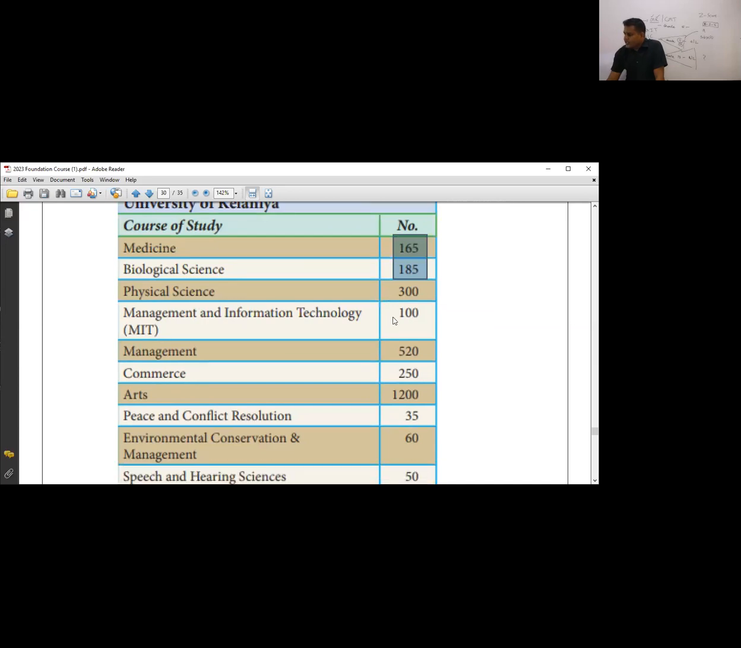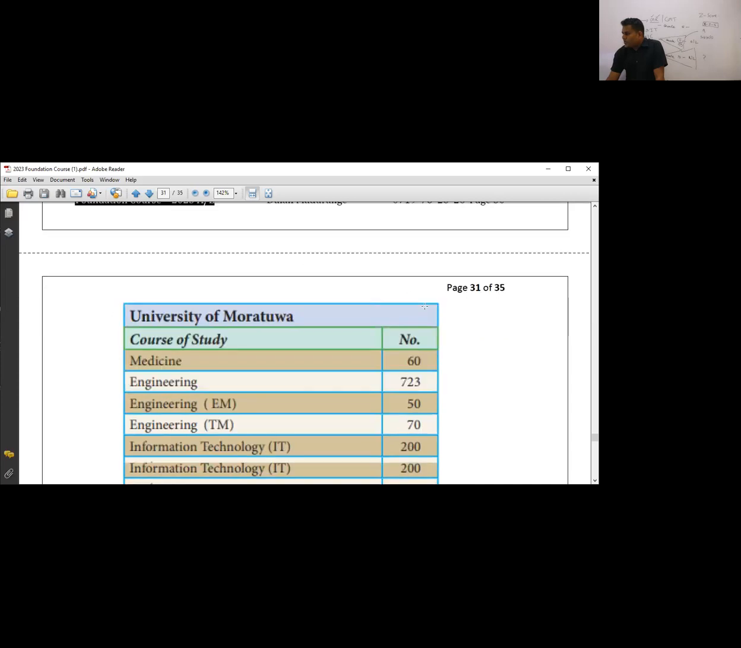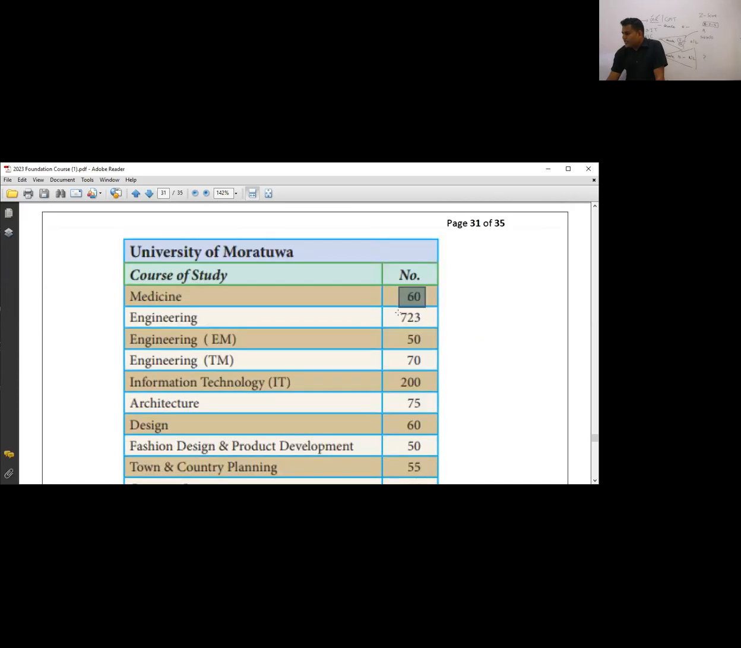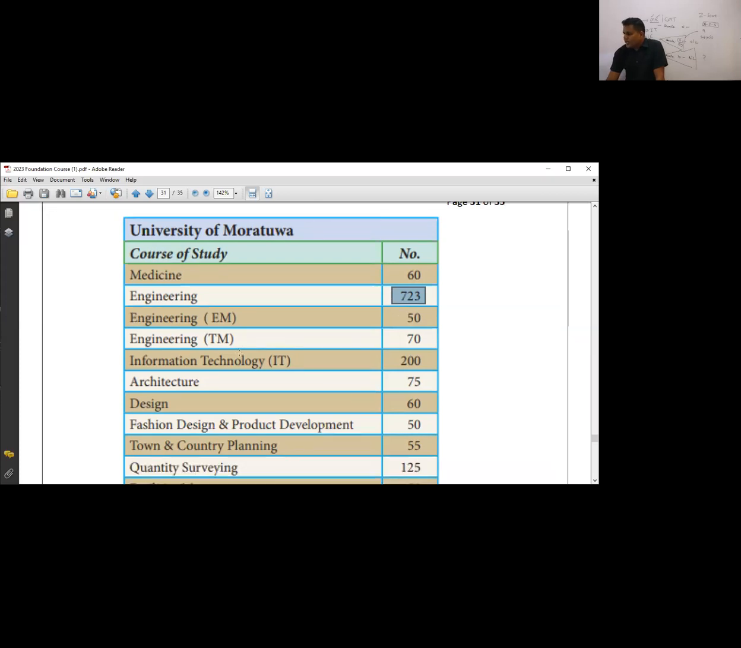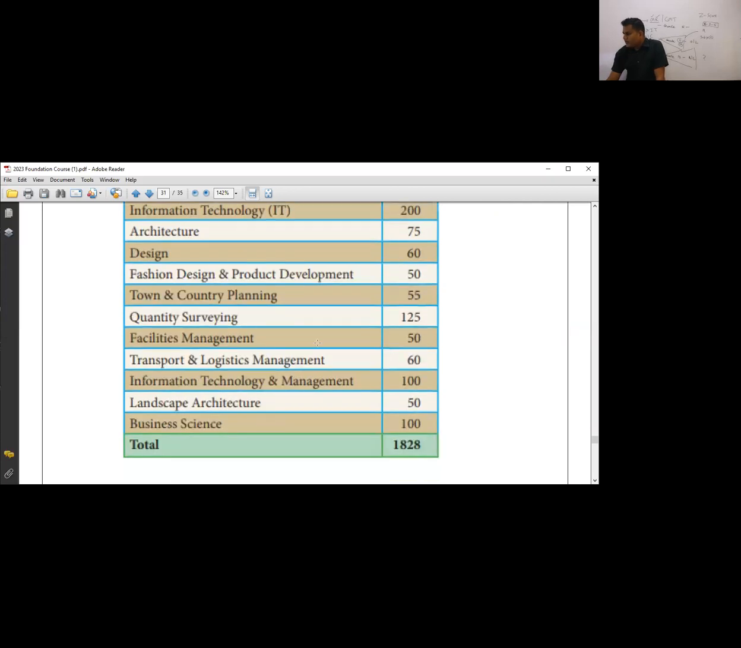Okay. So then, University of Moratuwa, you can see medicine 60 students. Engineering 723 students. All the other students attended the University of Peradeniya, Jayawardenepura, Jaffna, Ruhuna, likewise. Yes. So then, we can move to the next courses.